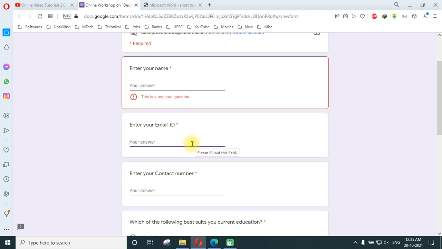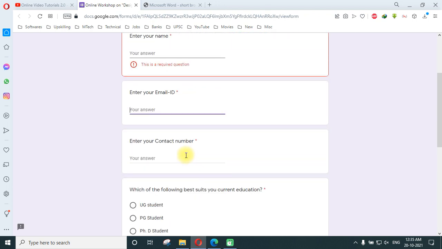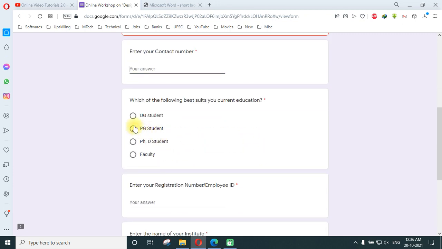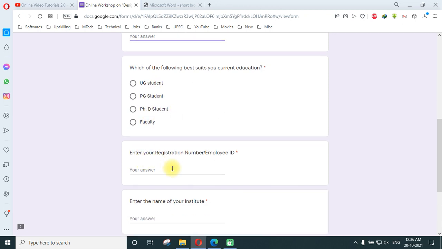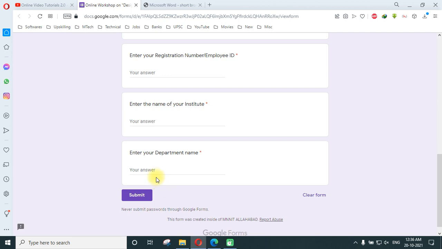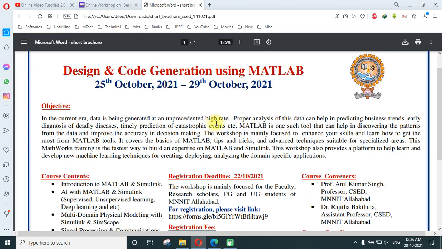If you are in MNNIT, you can give that domain ID like dilip.2020mt08@mnnit.ac.in, or you can also enter your personal email ID. That is not a matter of concern. Enter your contact number, and then enter whether you are UG, PG, PhD, what type of student. Enter your registration number of this college or any other college, enter the name of your institute, enter the department, and submit. That's it. This is the simple procedure, and you will be registered for this workshop.